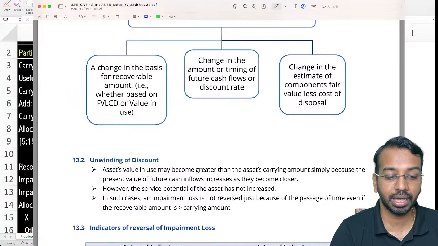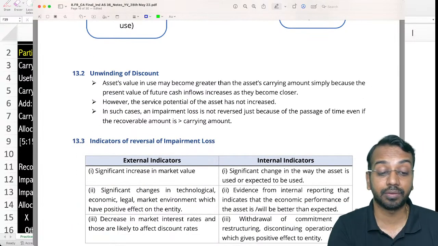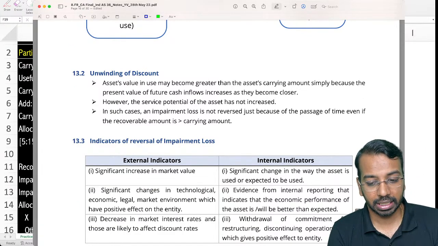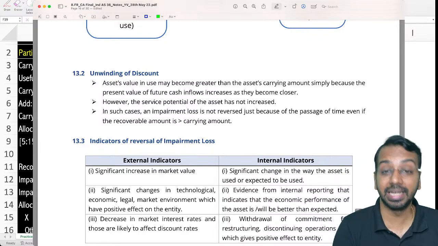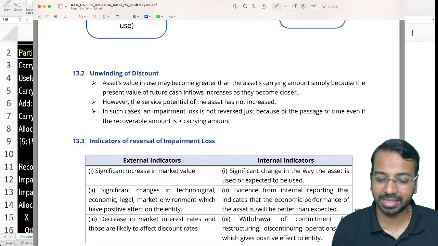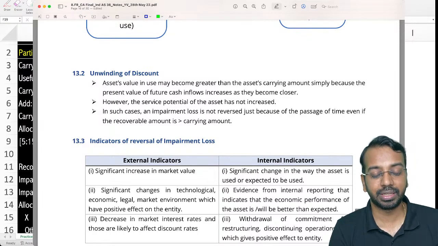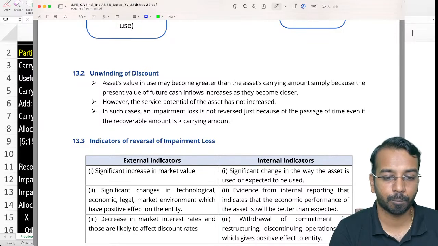Also, like we have indicators of impairment, we have indicators of reversal of impairment. So if we see that fair value less cost to dispose has increased as compared to our previous estimate, or the recoverable amount has increased as compared to our previous estimate, then we can reverse the impairment. Goodwill impairment will not be reversed.